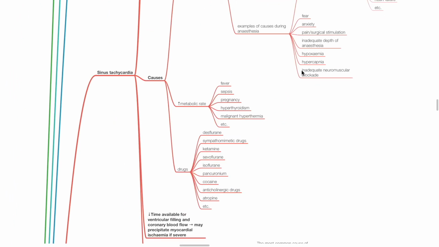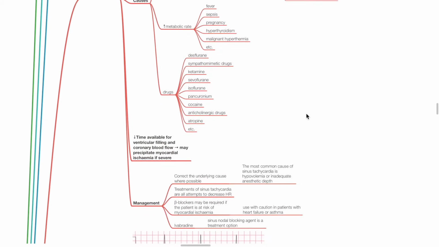Increased metabolic rate can cause sinus tachycardia. Examples include fever, sepsis, pregnancy, hyperthyroidism, and malignant hyperthermia. Certain drugs can cause sinus tachycardia, such as desflurane, sympathomimetic drugs, ketamine, sevoflurane, isoflurane, pancuronium, cocaine, anticholinergics, and atropine.